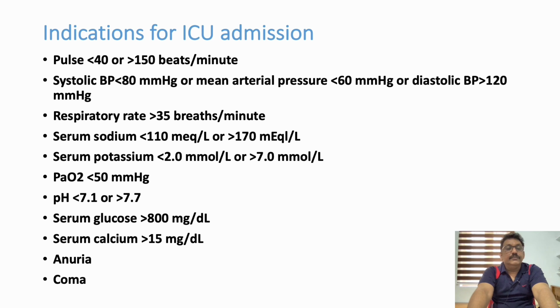PO2 less than 50, pH very low, less than 7.1 or more than 7.7, serum glucose more than 800, serum calcium more than 15, anuria, coma. So whenever a patient is having very abnormal lab results other than the routine amylase and lipase, these patients may deteriorate very fast, so it is better to admit them in ICU.